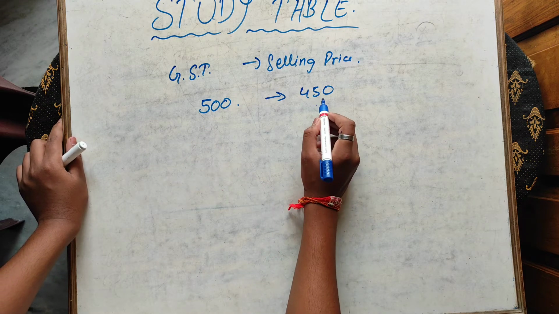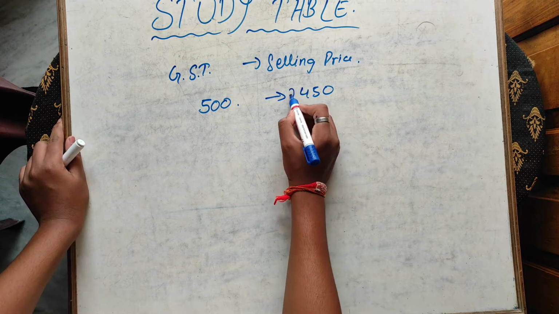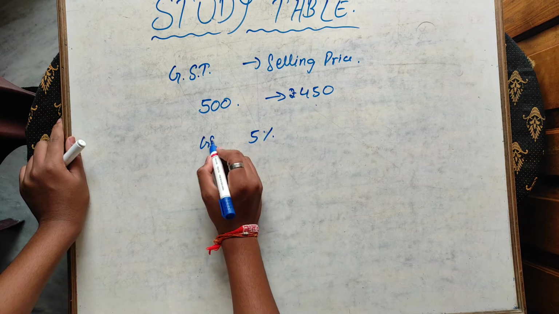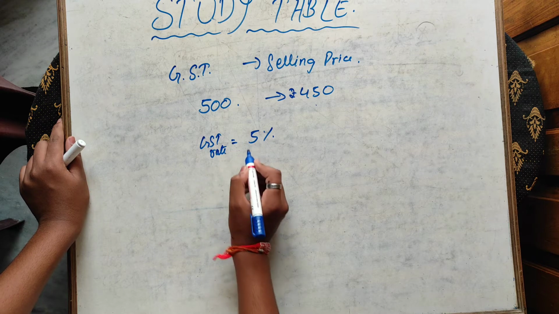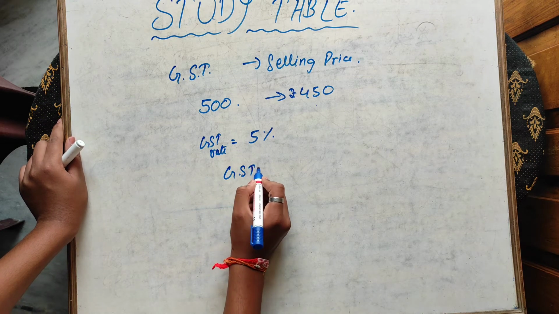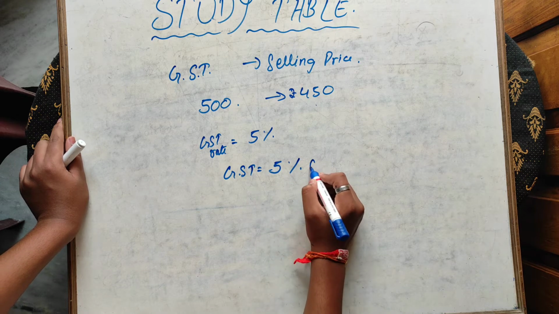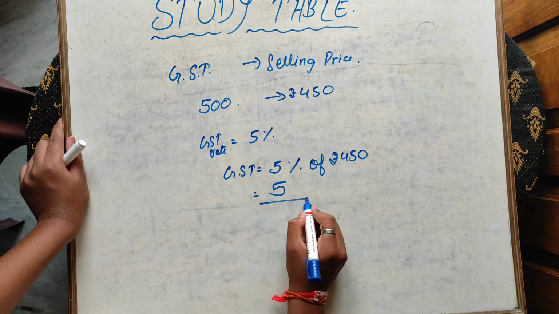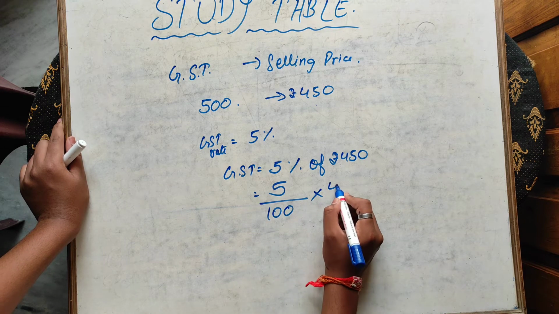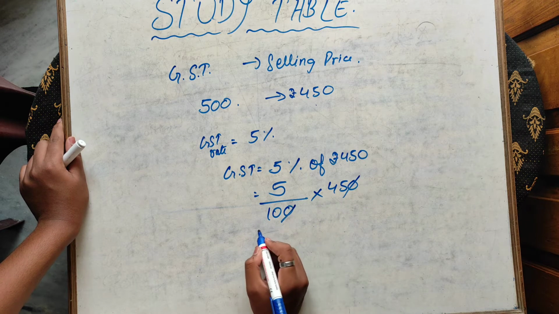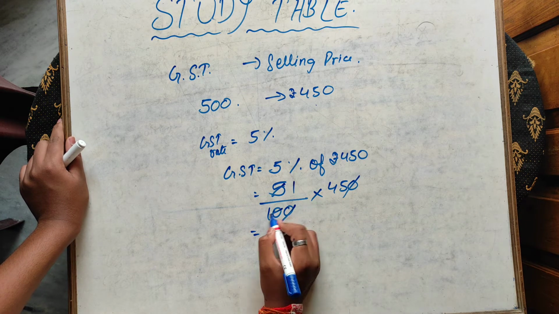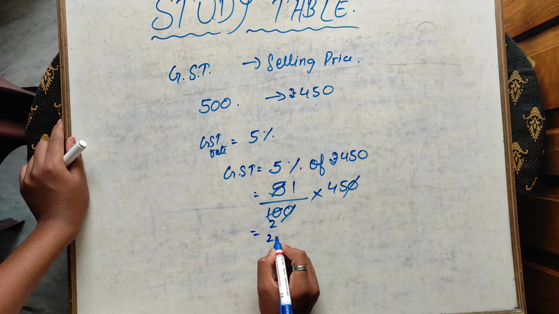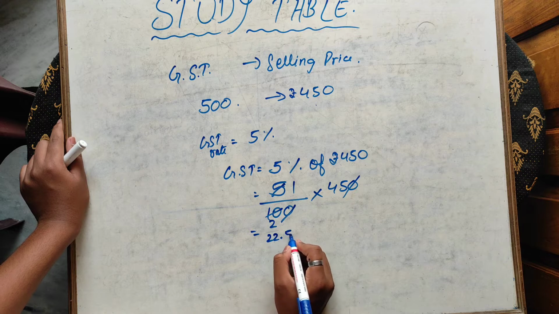So the GST you have to pay is on this rupees 450. For example, if the GST rate is 5%, then the total GST you have to pay is 5% of rupees 450. That is 5 by 100 into 450, which is equal to 22.5.